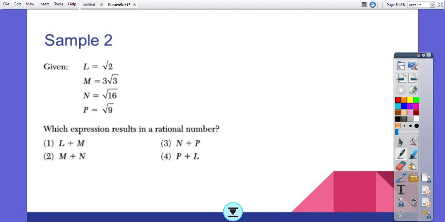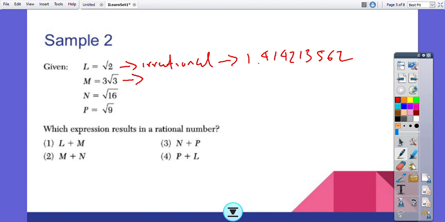I'm going to write irrational next to the square root of 2, because I punched that number into my calculator, and I got a funny number. Just to give you what that funny number is, the square root of 2 is 1.41421356. This number, any which way I try, will never turn into a fraction.